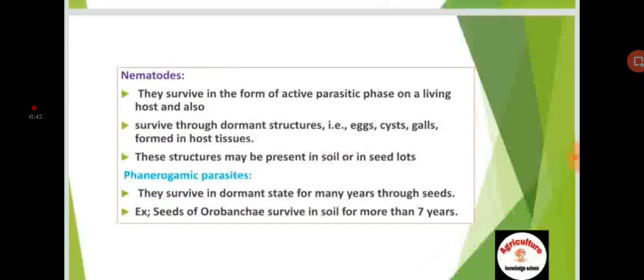Nematodes survive in the form of an active parasitic phase on a living host and also through dormant structures, that is eggs, cysts, and galls formed in host tissues. These structures may be present in soil or in seed lots. Phanerogamic parasites survive in a dormant state for many years through seeds. For example, seeds of Orobanche survive in soil for more than 7 years.